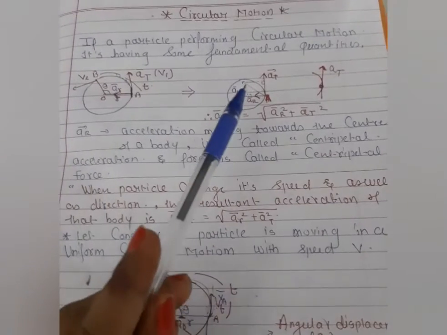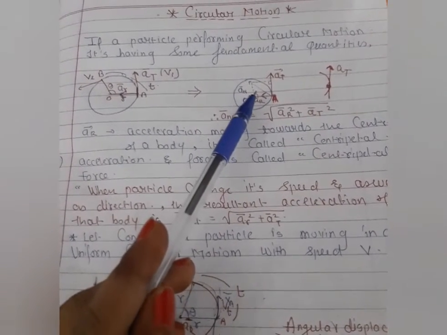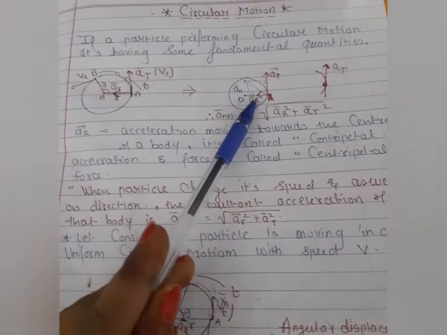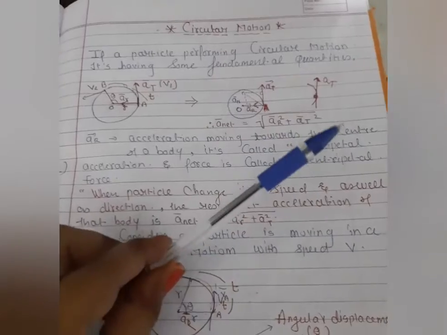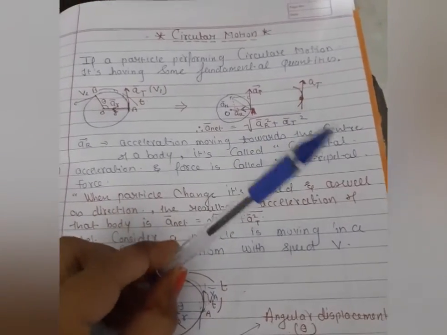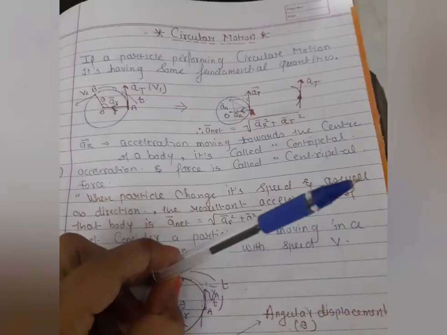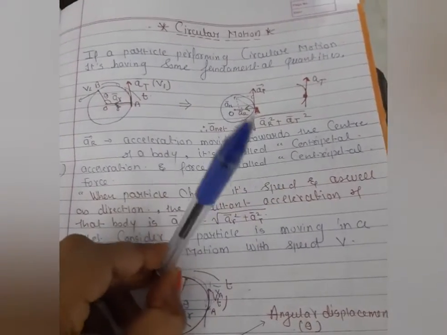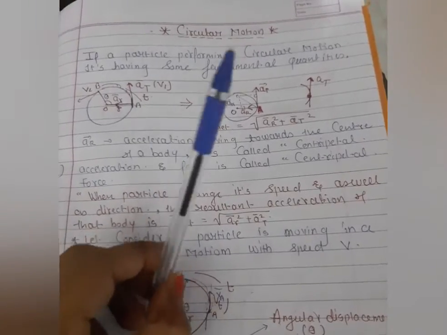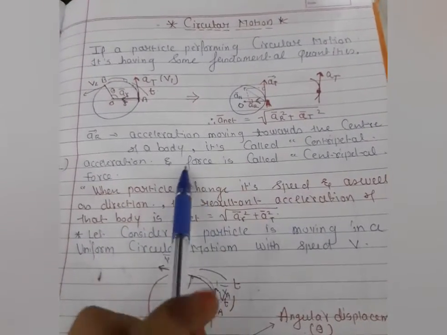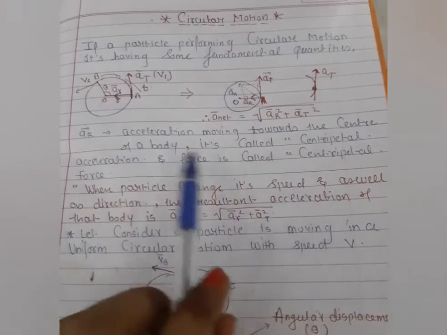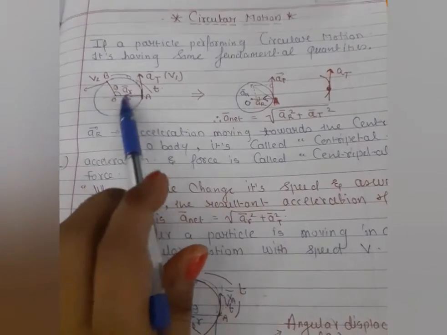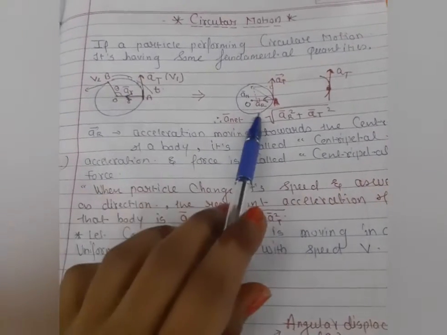Yes, students, here I will explain one more point. When this body is moving towards the center, it means when you rotate any object, I hope you feel this. When you rotate any object, what happens, students? The axis is fixed here, so the applied force is also moving towards the center of that body. That is nothing but the centripetal force. That's why everywhere the velocity is moving towards the center and the angle is like this.